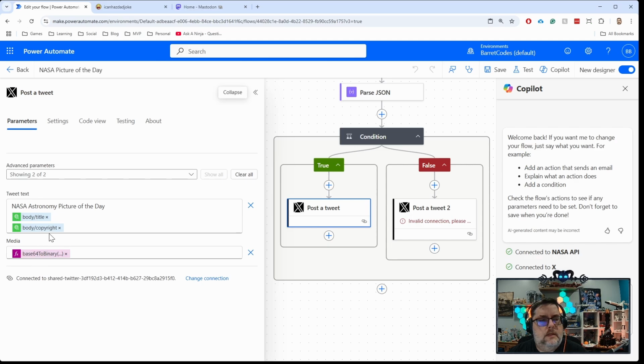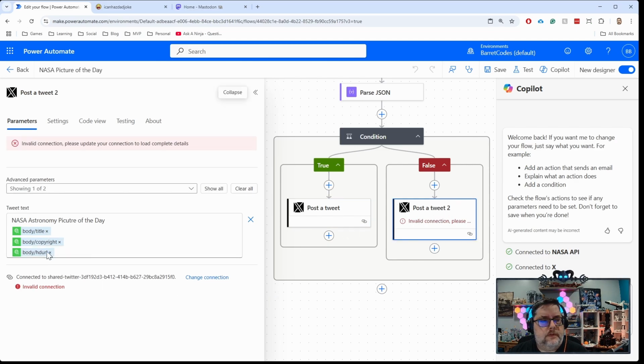then you could take the information out of the post that came back from the NASA endpoint. It would come back with the picture as base 64, and then I would convert that to binary, which is what the Twitter API required at the time. So you take that output from your HTTP call, parse the data that comes back as JSON, which included the content of the picture itself, and you would convert that and then post that into the tweet at the time. Otherwise, if it wasn't a picture, it would just include the URL to the YouTube video.